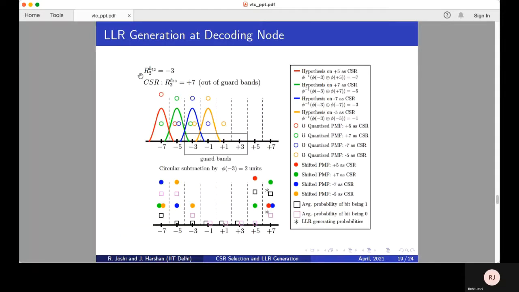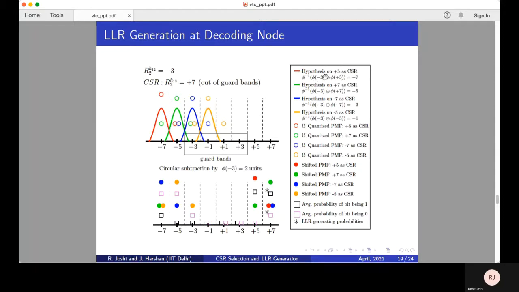Suppose the CSR is h13 for this coherence block, as the other channel h12, equal to -3, is in the guard band, and node 2 needs to generate the LLR for h13, which is decoded as +7 after algebraic subtraction. As node 2 is the decoding node in this example, it can't make direct use of the joint PDF to generate the LLR. Instead, node 2 will hypothesize on all the points which are out of the guard band as potential candidates for the CSR and will build some distributions on them. Suppose node 2 hypothesized +5 as the CSR.